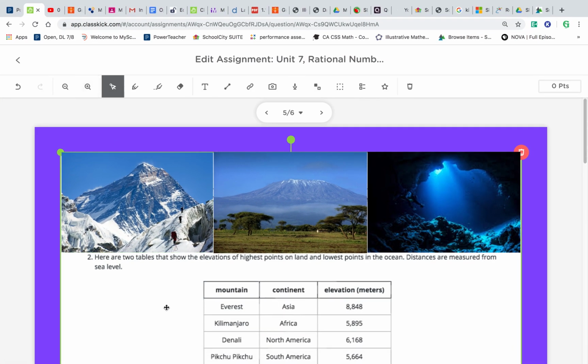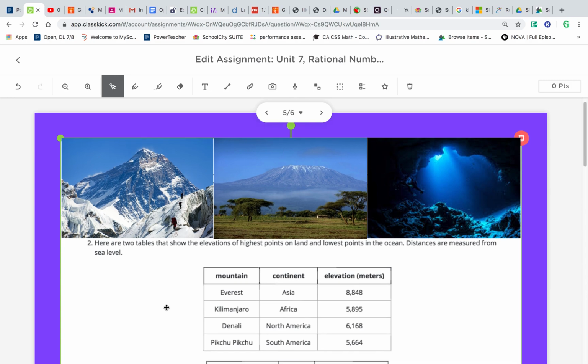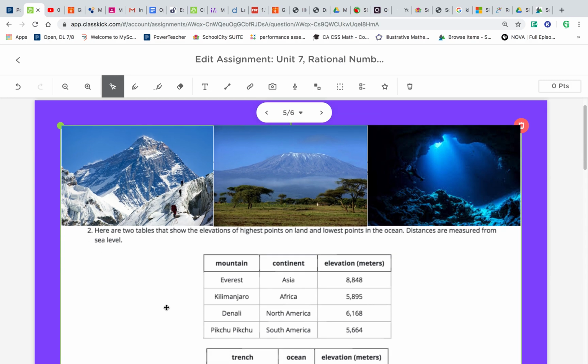All right, class. So I forgot that the activity continued on to the next page. So here is the video for this page here. So what we're looking at are some pictures of some famous points on our planet.